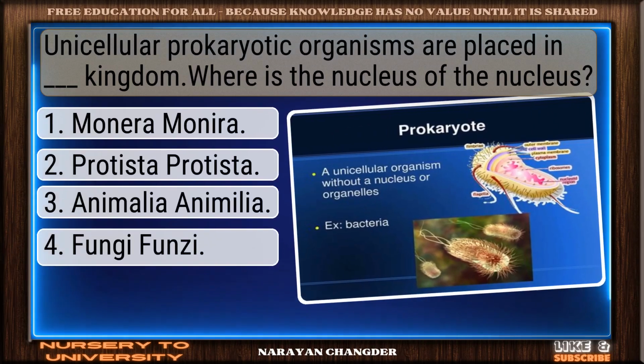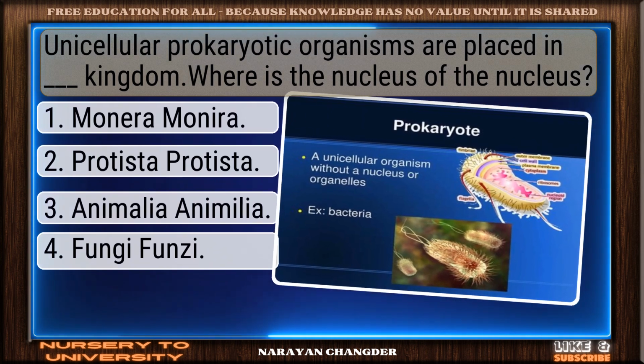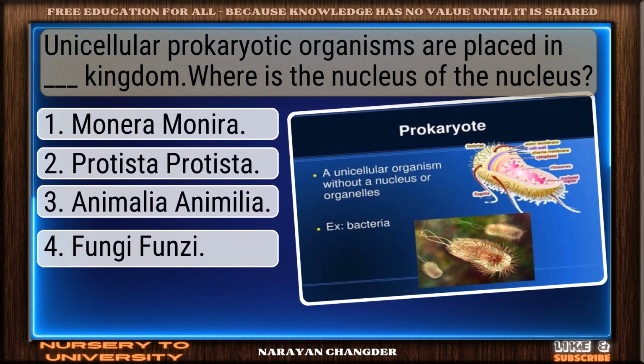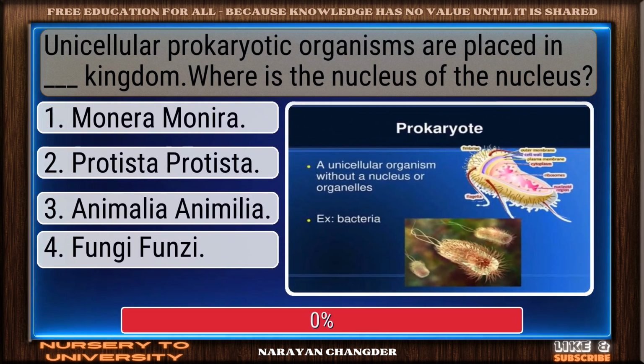Question number 62. Unicellular prokaryotic organisms are placed in dash kingdom. Where is the nucleus of the nucleus?